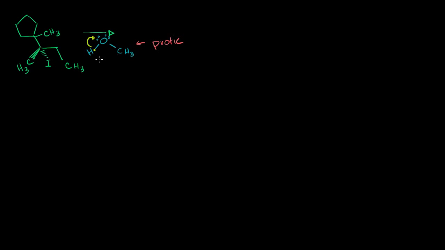So this is protic. And when we think about protic, out of all the reactions we studied, that favors, so this makes us, well, even a better way to think about it is it disfavors. So it tells us that it's unlikely to have an Sn2 or an E2 reaction. And the logic there is an Sn2 reaction needs a strong nucleophile. An E2 reaction needs a strong base. Now, if you have protons flying around, the nucleophile or the base is likely to react with the proton. So it would not be likely to react with the substrate itself. So protic solution, you're unlikely to have an Sn2 or E2.